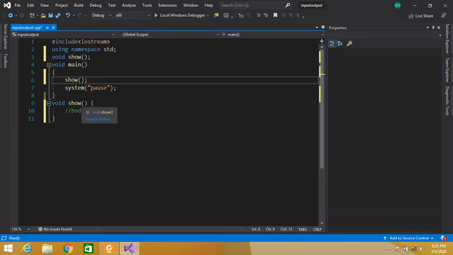Here we have no parameter, so we can call. This is known as function call. In this way we can call a function. We will simply write the function name and in parentheses parameter. Here we have no parameter, so we can call this function like this.